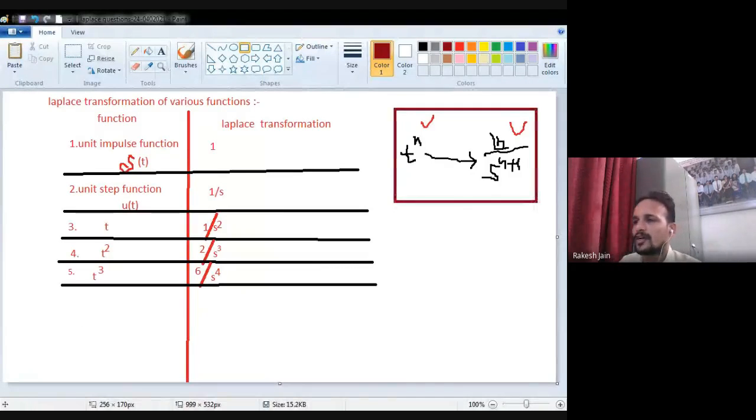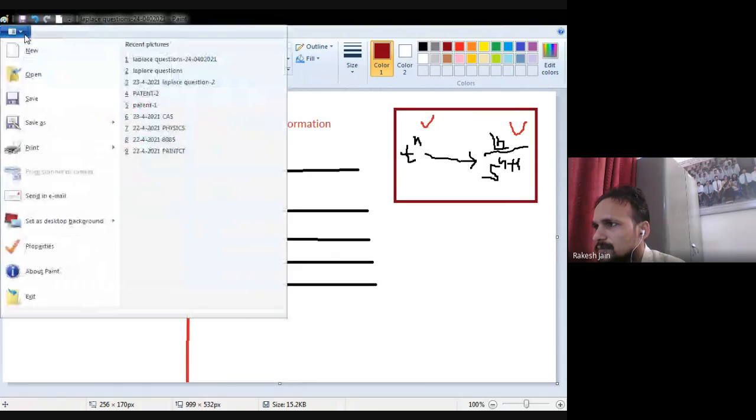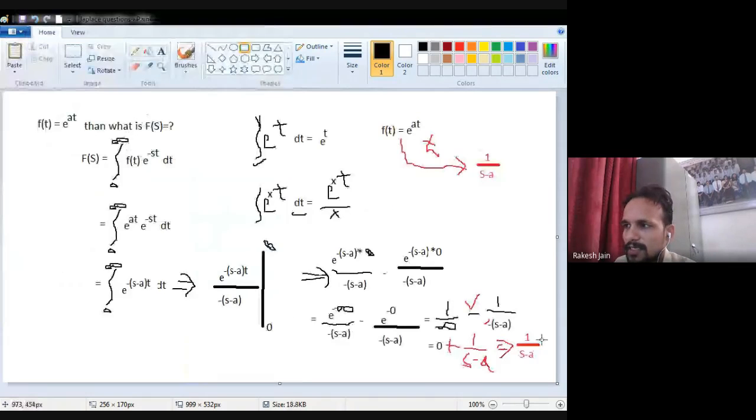Let's suppose my new function is e raised to the power minus at. We have already done this: 1 divided by s minus a. So e raised to the power plus at and e raised to the power minus at will be there. As we discussed yesterday, if f(t) is e raised to the power plus at, then we will find 1 divided by s minus a.